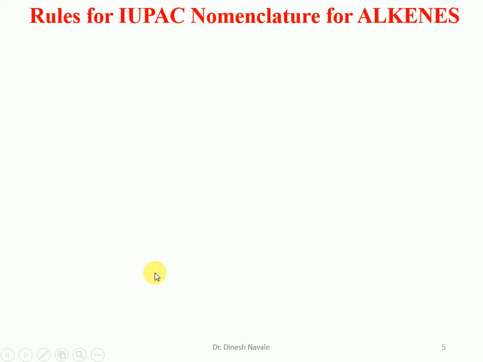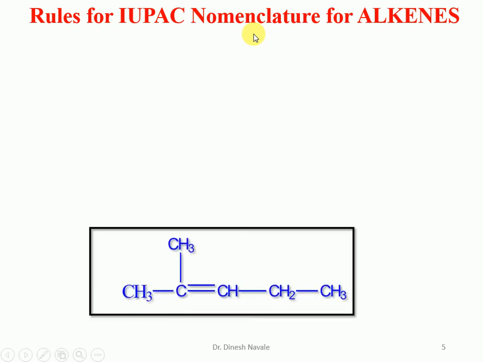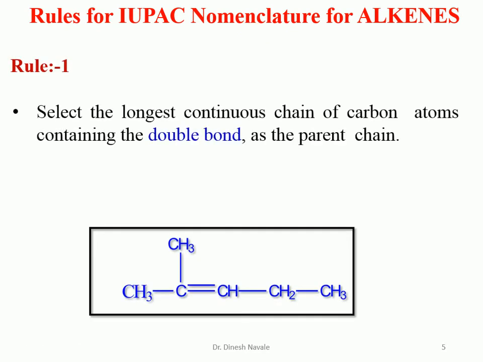When we discuss the rules for the IUPAC nomenclature for the alkene, what is the first rule? Select the longest continuous chain of carbon atoms containing the double bond as the parent chain. So the longest possible carbon chain should be selected, and it should contain the double bond as the parent chain.